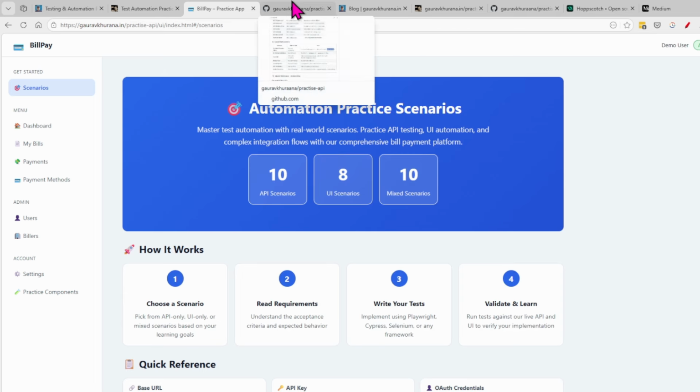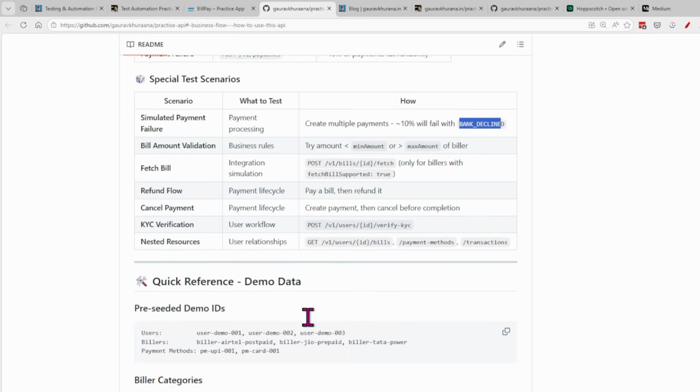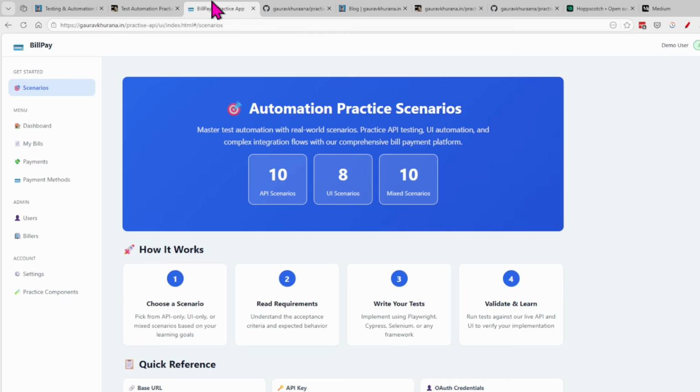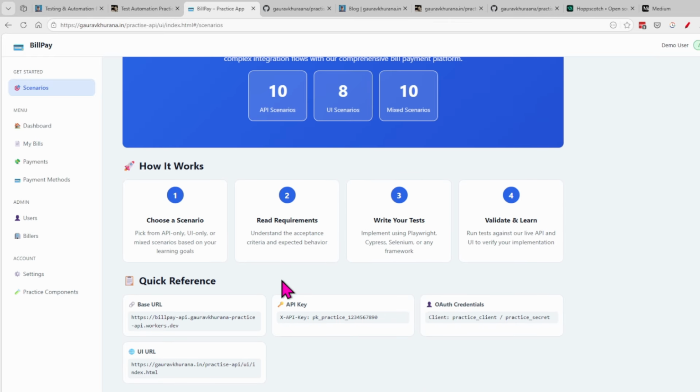The only thing that I did is that all the data gets wiped out after a week, and if you want, I can increase that time. But we should know that all the tests should be independent of each other. So even if data is not there, every test should create its own data. For example, if you are running a GET, you can run a POST before it so that some data gets created and you do the GET over it.